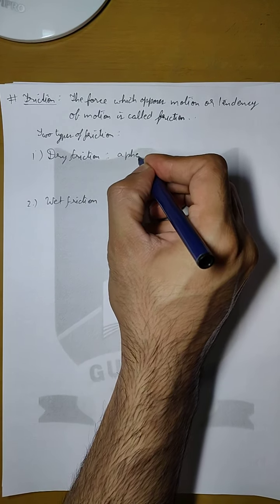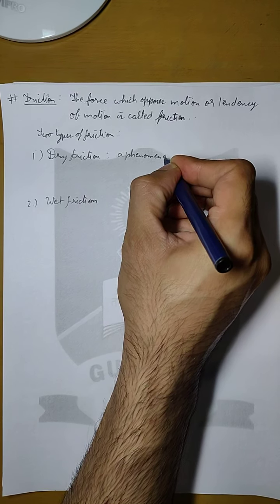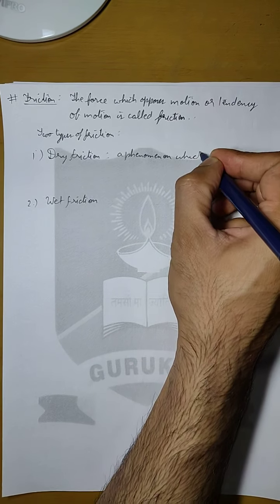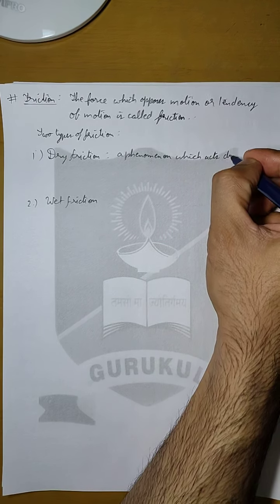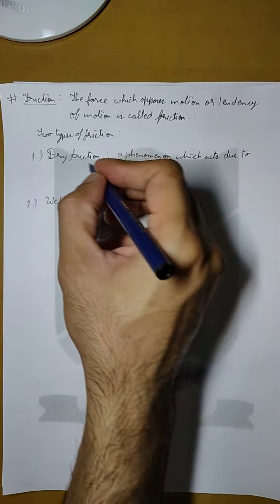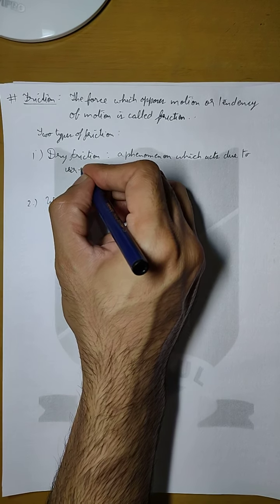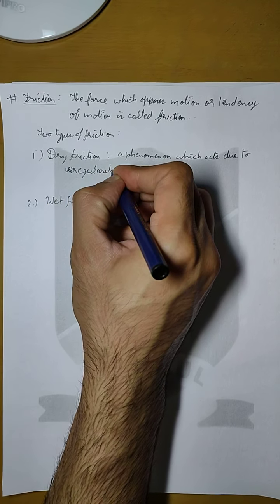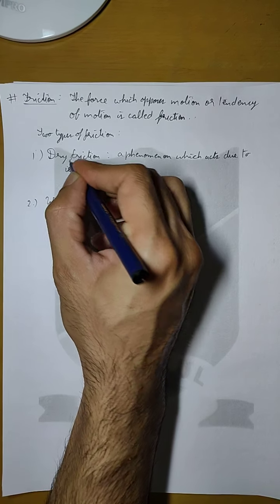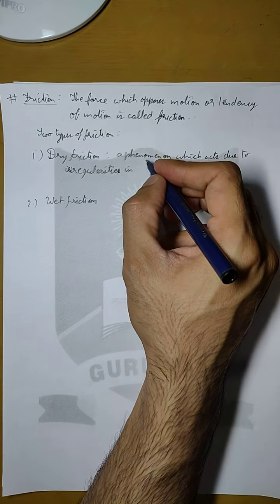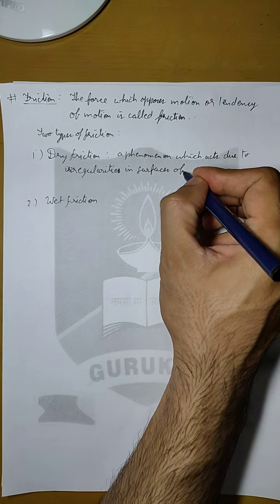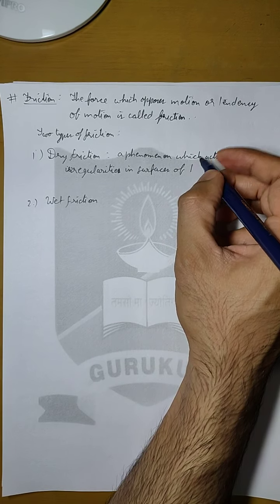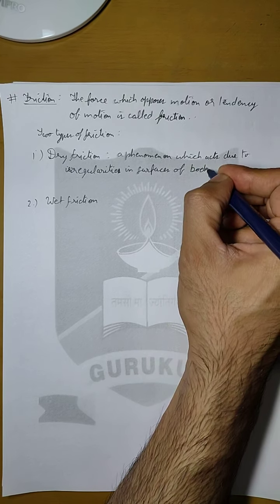We can write it here. It is a phenomenon which acts due to irregularities in surfaces of bodies.